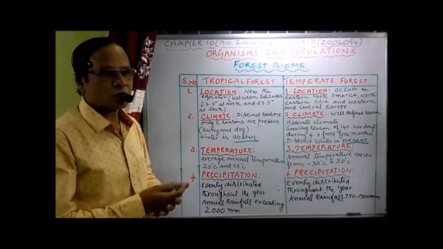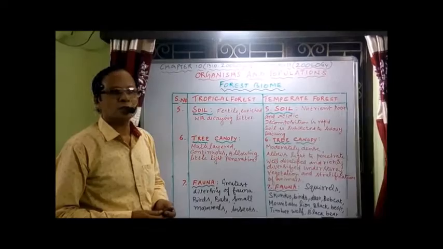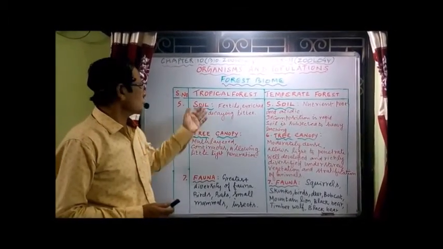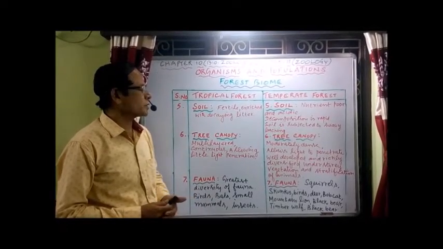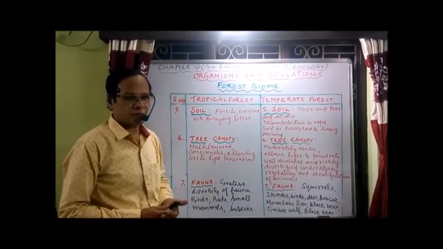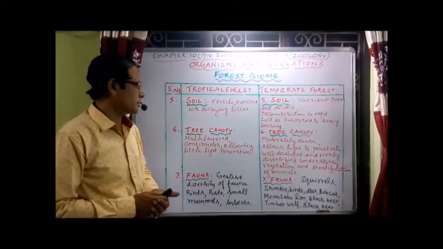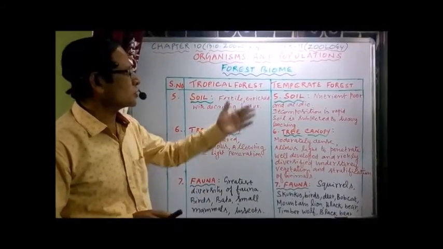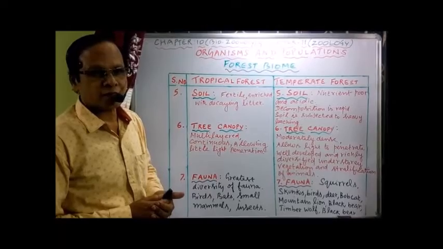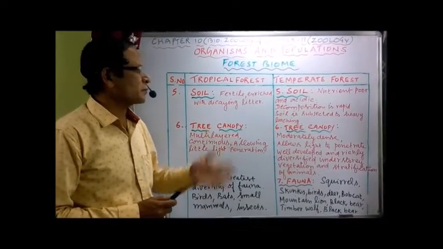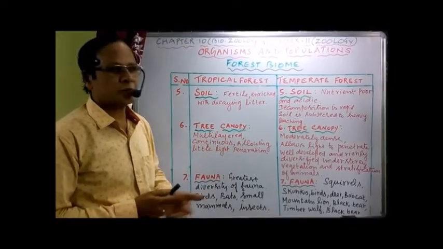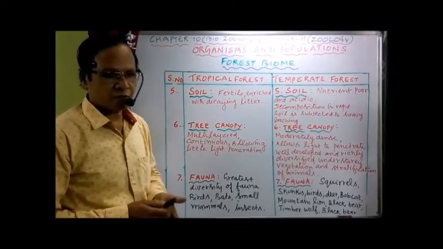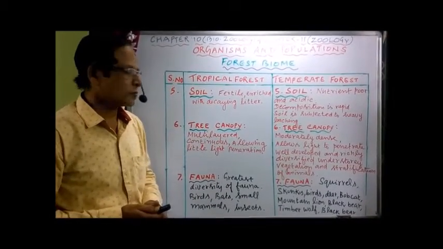We have to proceed further to the soil, the flora, fauna, etc. Let's compare the soil of the two forests, tropical and temperate. The soil is fertile in the tropical forest, enriched with decaying litter, that is humus, rich in organic matter. Litter here refers to organic waste matter. The soil is also nutrient poor and highly acidic in nature. Decomposition of fallen leaves and other plant parts occurs rapidly. The soil is subjected to heavy leaching, with nutrients penetrating through and being broken down.